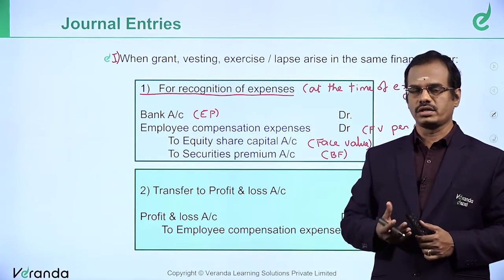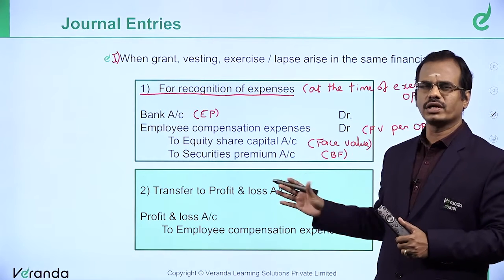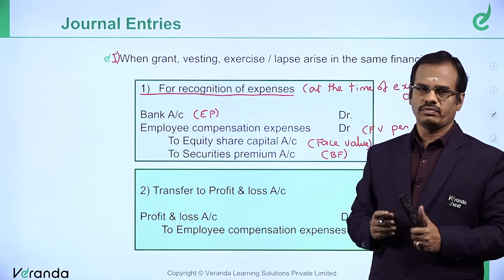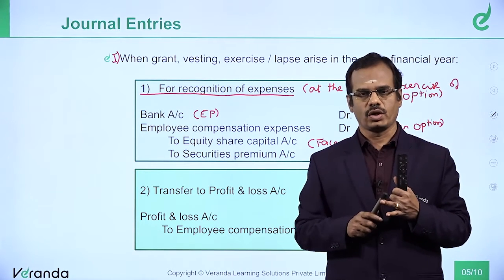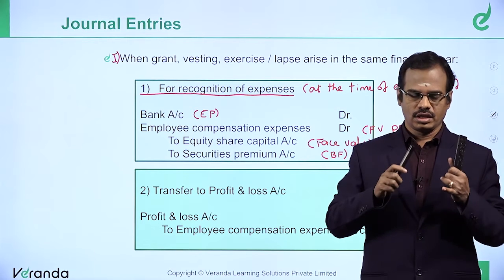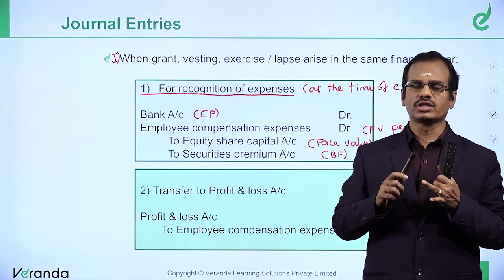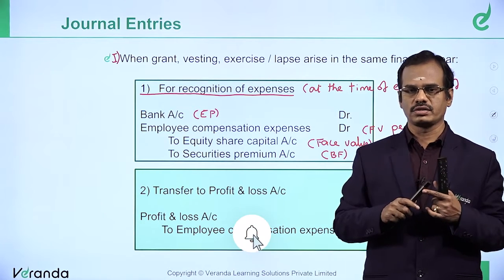I told you an alternate also. Alternate will involve 4 entries. Anyway, the net effect would be the same, not much of a difference. First entry would be employee compensation expense to ESOS outstanding. Second entry at the time of exercise: bank account debit, ESOS outstanding account debit to equity share capital to securities premium.